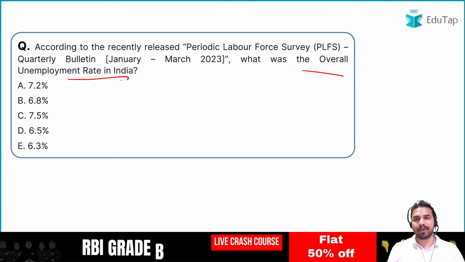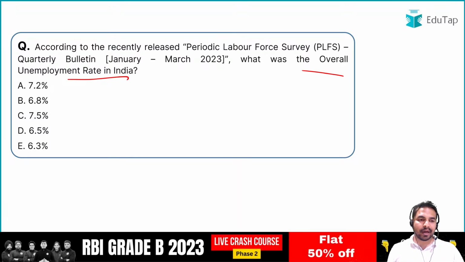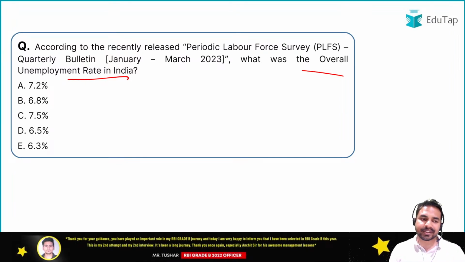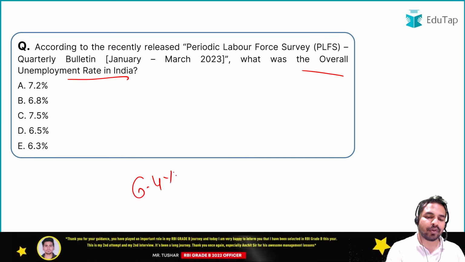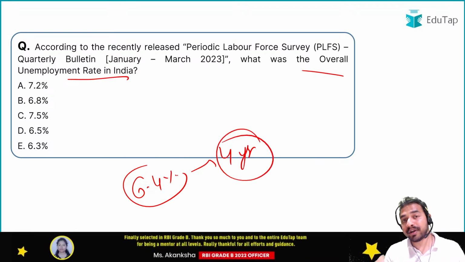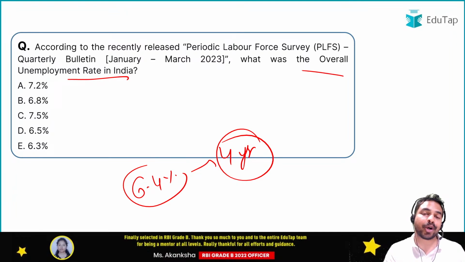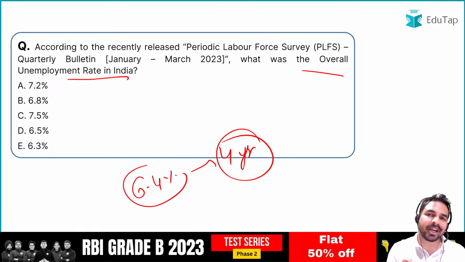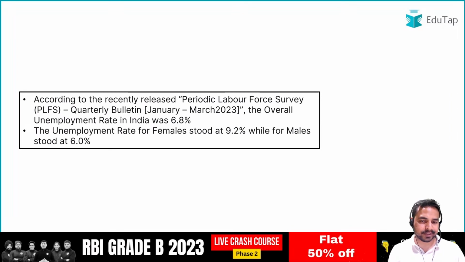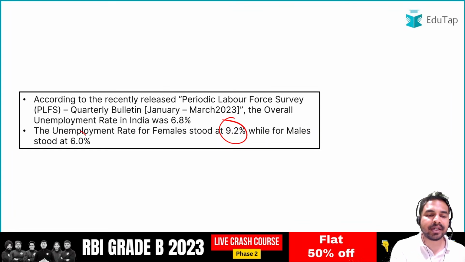I have already told you about this question. In the earlier report, we have discussed the report which was launched by UNDESA, UNCTAD and the regional commissions. We have discussed that India's unemployment rate was 6.4%, that was at a 4-year low. And I told you that there is another important data that we will be covering with regard to the PLFS, and that was unemployment rate was 6.8% as per the periodic labor force survey. Absolutely right, option B is the right answer. जब हम बात करते हैं फीमेल्स की, it was 9.2%, for the males it stood at 6%.